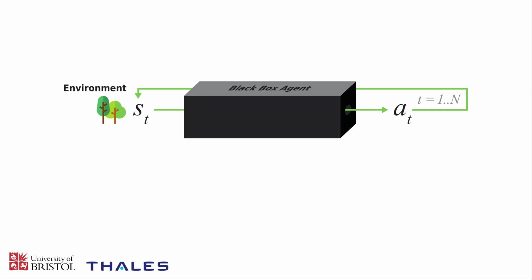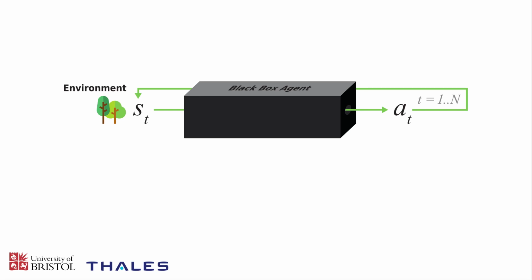So this black box agent we assume is embedded in some kind of environment. Typically we use a Markov decision process formulation. So this environment has a state S at any given time. The black box agent ingests this state and uses it to produce an action A. That action then goes on to influence the state for the next time step.